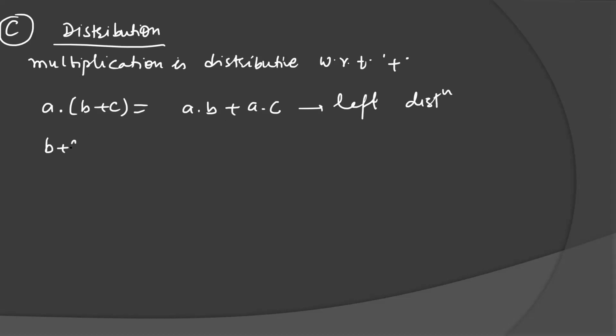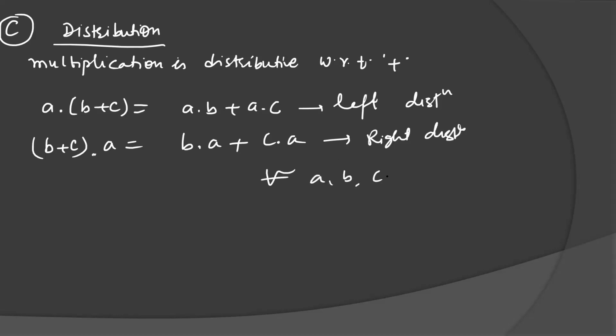And (B + C) into A is equal to B into A plus C into A. This is called right distribution. And this will hold for every A, B, C belonging to ring R. Next definition is ring with unity.